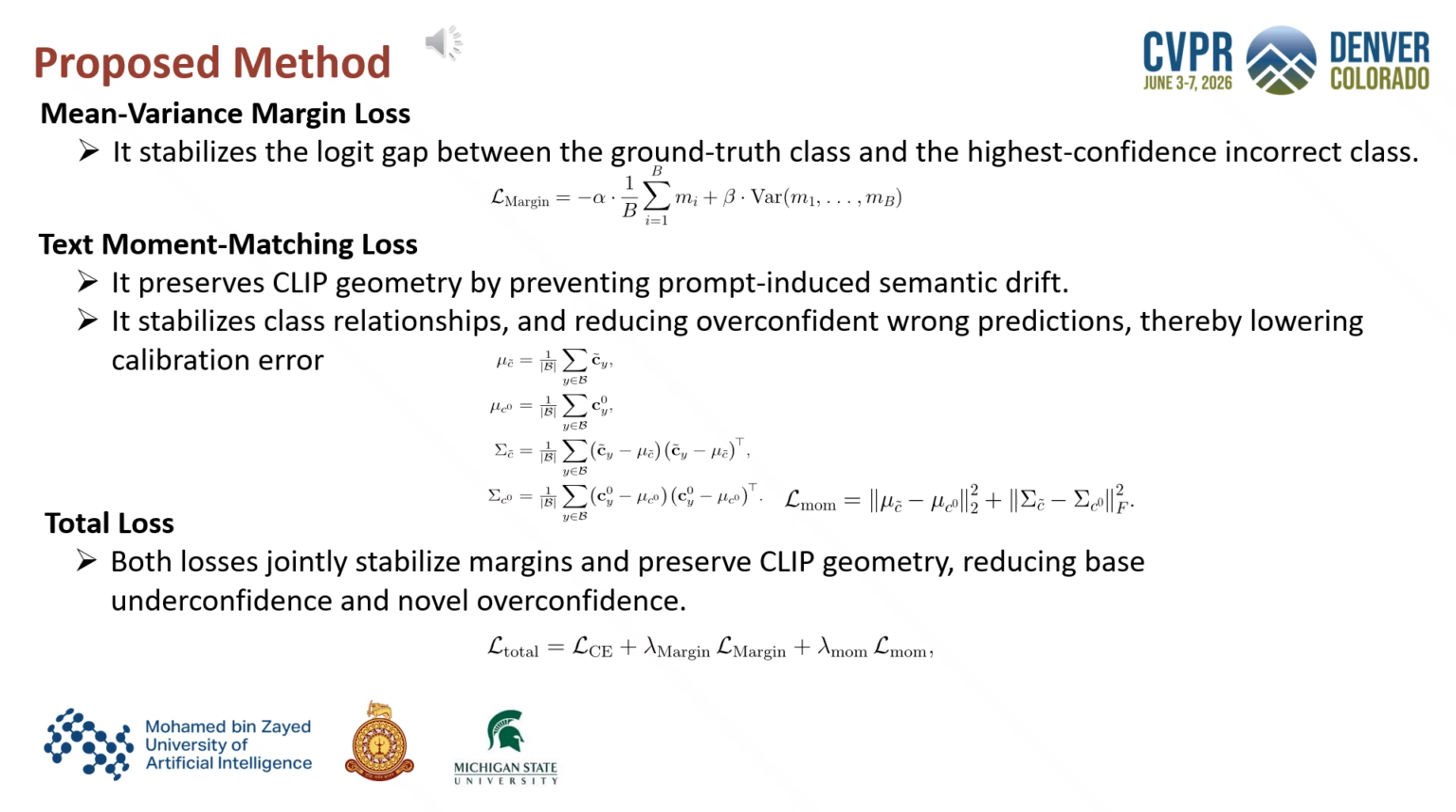Second, the text moment matching loss preserves CLIP's original text embedding geometry by matching the distribution of tuned text embeddings with frozen CLIP embeddings. The total loss combines cross-entropy, margin regularization, and moment matching. Together, they reduce base class underconfidence and novel class overconfidence.